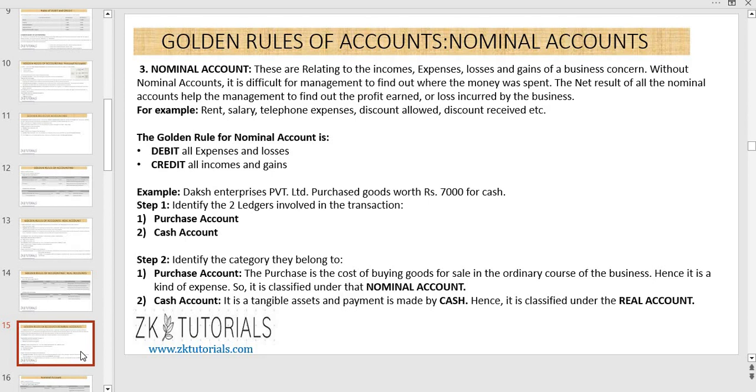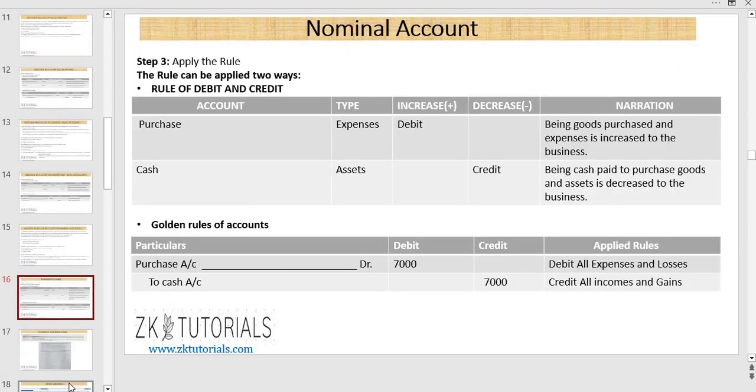And in step number 2, they have identified the category they belong to. Purchase account is the cost of buying goods for sale in the ordinary course of business, hence it is a kind of expense. So it is classified under nominal account. And cash account is a tangible asset and payment is made by cash, hence it is classified under the real account. And in step number 3, I am giving you 1 minute to go through this step.